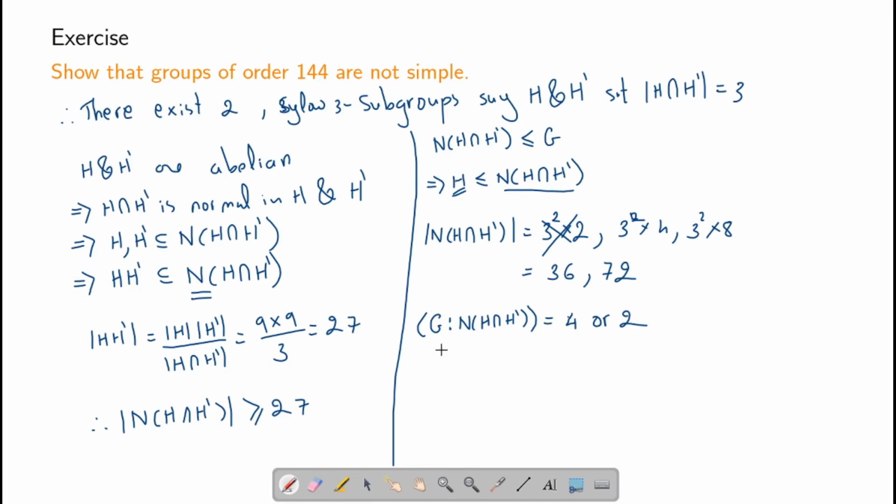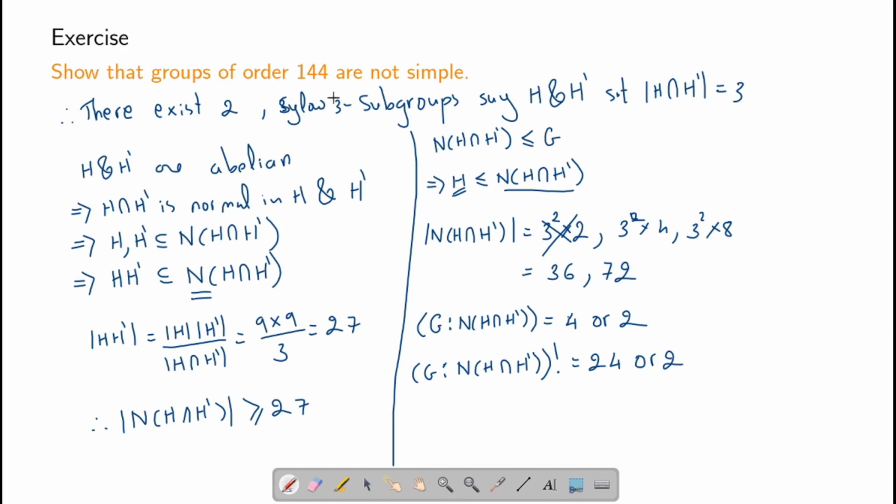In either of these cases, we see that the factorial of the index will either be 24 or 2, which are both not multiples of 144.